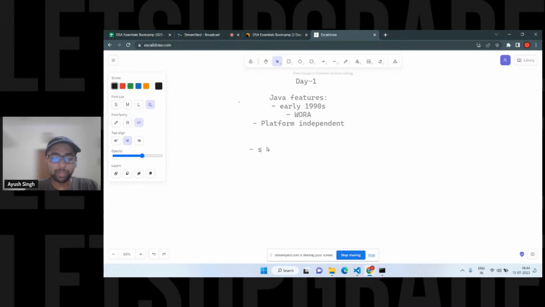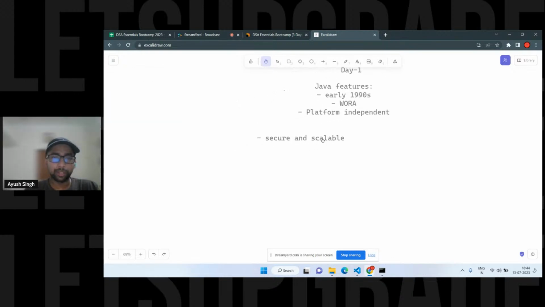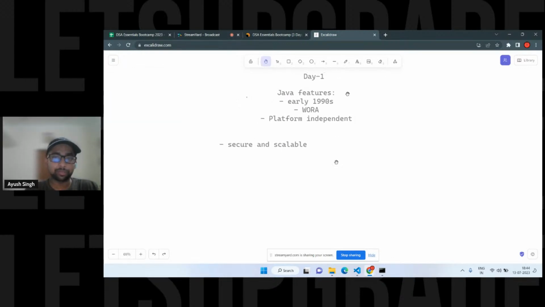Related to security, it is kind of secure and scalable. It's quite possible you don't generally know what scalable means right now. That's not even of concern, but you should know that it is more secure than C++, although C++ works faster than Java.